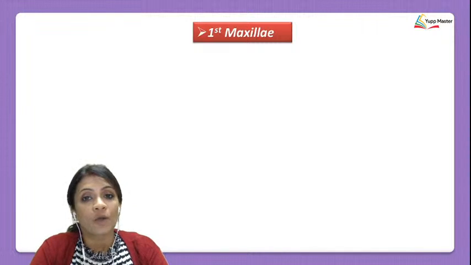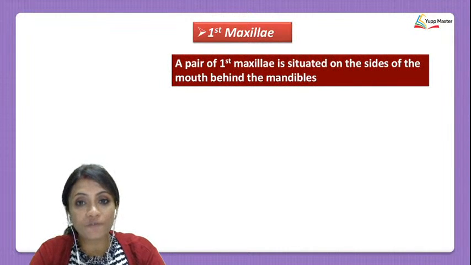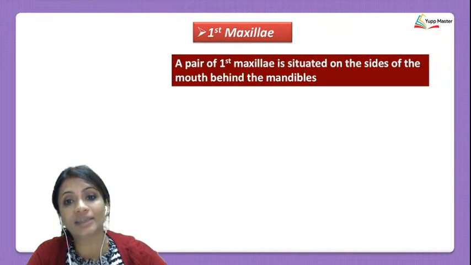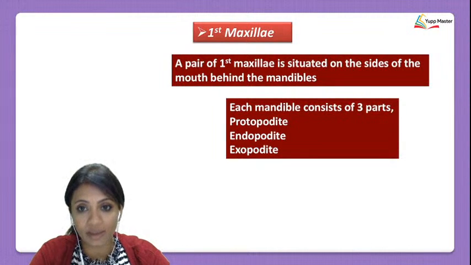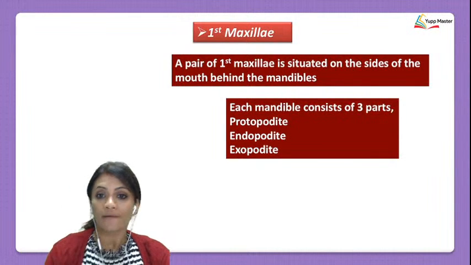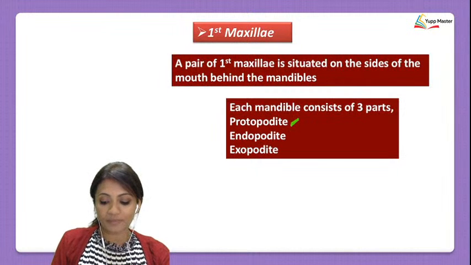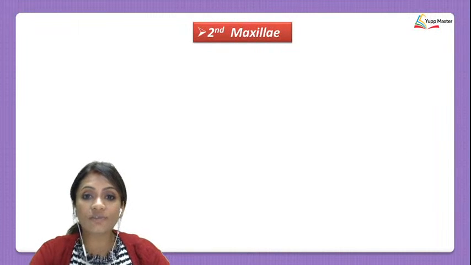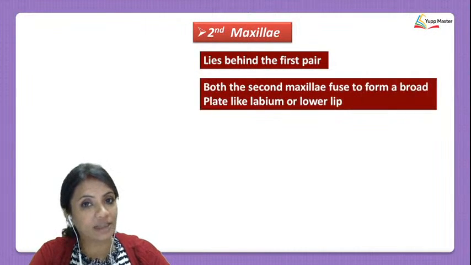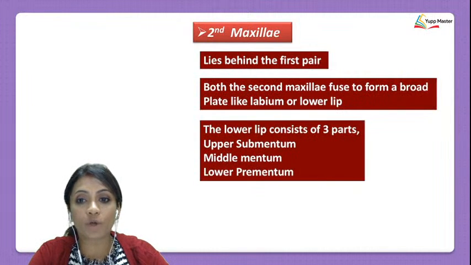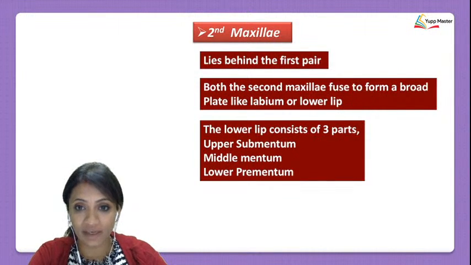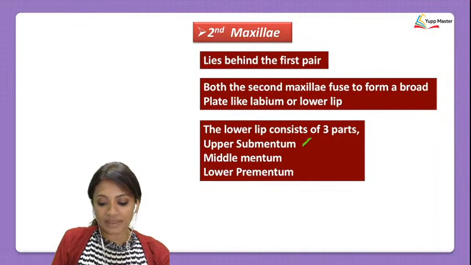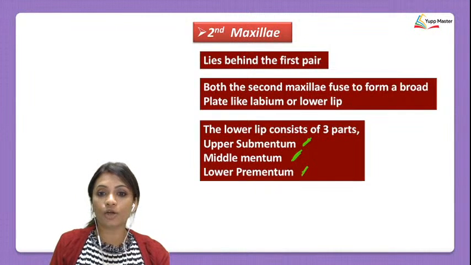Okay, now we talk about the first maxillae. There is a pair of first maxillae which is situated on both sides of the mouth, behind the mandibles. Each one consists of 3 parts, and which are those? First is called the protopodite, second is called the endopodite, and third is called the exopodite. Next, the second maxillae lies behind the first pair, and they fuse to form a broad plate which we call the lower lip, that is the labium. And the lower lip consists of the upper submentum, the middle mentum, and the lower prementum.